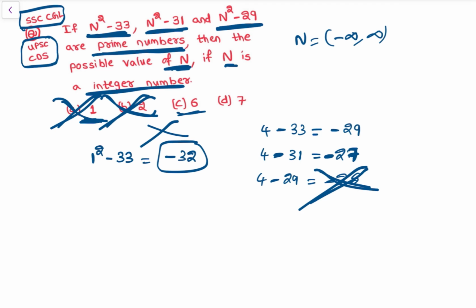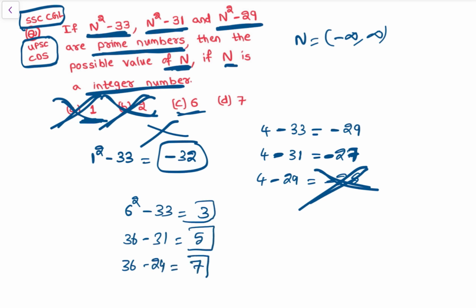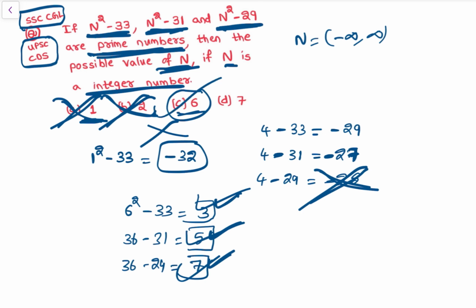Then let's take n as 6, so that is 6 square minus 33. So 6 square is 36. 36 minus 33 is 3. Then 6 square is 36 minus 31, that is 5. Then n square is 36 minus 29, that is 7. So 3, 5, 7. So these are prime numbers. So where n square minus 33, n square minus 31, n square minus 29 are prime numbers, these are all prime numbers. Okay, then value of n. So possible value of n is 6, where we are getting all three as prime numbers.